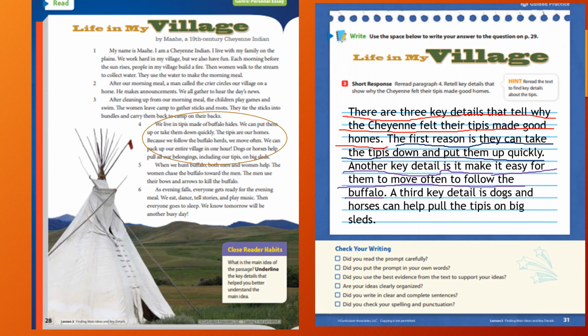And then my third key detail says, a third key detail is dogs and horses can help pull the teepees on big sleds. So I got all of my details from paragraph 4. I structured them with a beginning sentence and my 3 details.